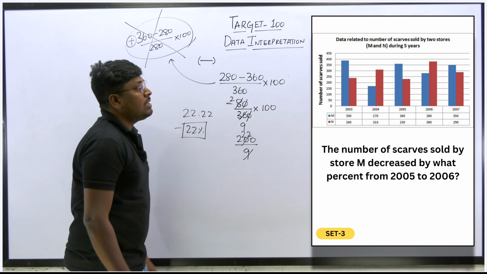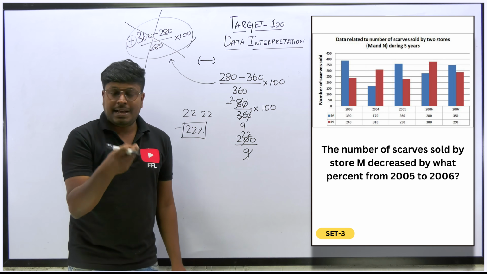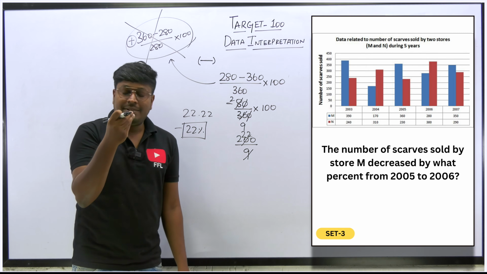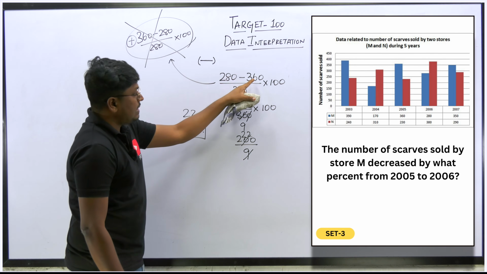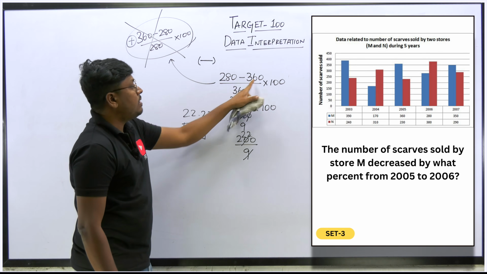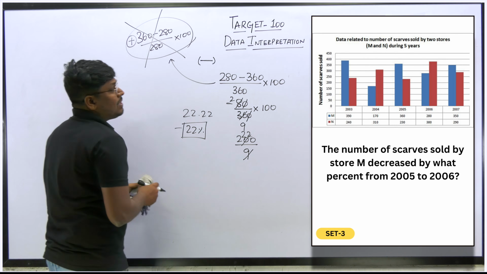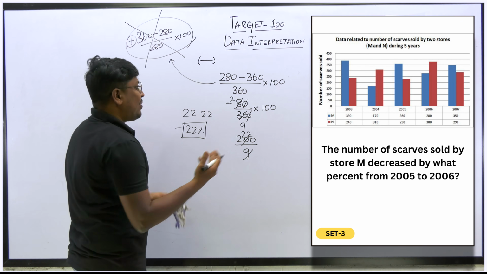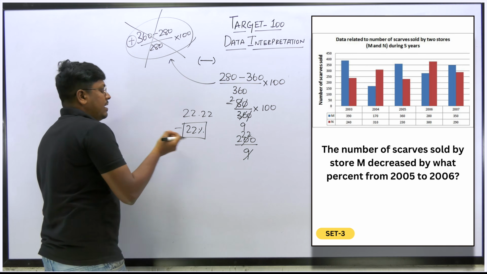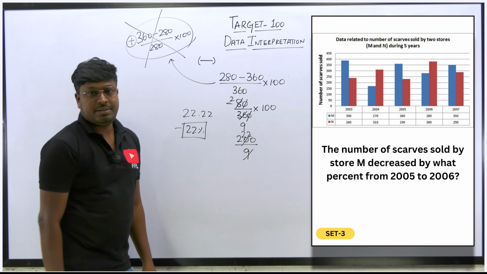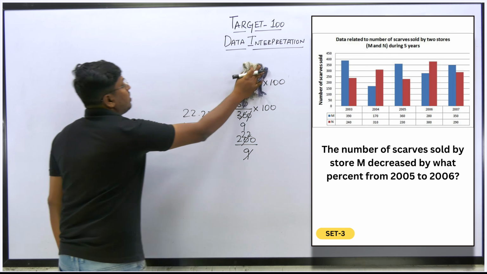But according to the question, the number of scarves sold by M decreased by what percentage? Our target is to find the decreased by, that is our target to find the answer in terms of negative. So that's the reason I have written 280 first, 360 second. So the value that you are writing here should come in the denominator, 360 into 100. Understood? So which will be the answer? Approximate value they have not given, but we are getting 22.222 something. So definitely the answer will be in the range of 22%, right, based upon the options. So this will be the answer for question number 3.